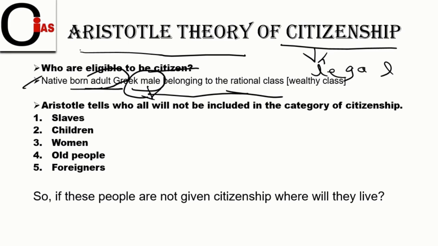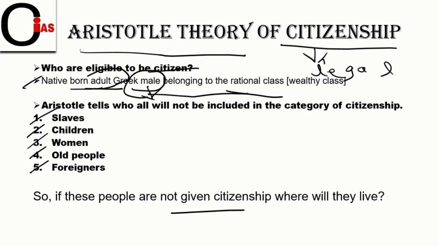And the next is, Aristotle states who will not be included in the category of citizenship. The first one is slaves, the second one is children, and the third one is women, old people, foreigners. So, friends, there should be a doubt in your mind that if these people are not given citizenship, where will they live? Well, it's quite common.